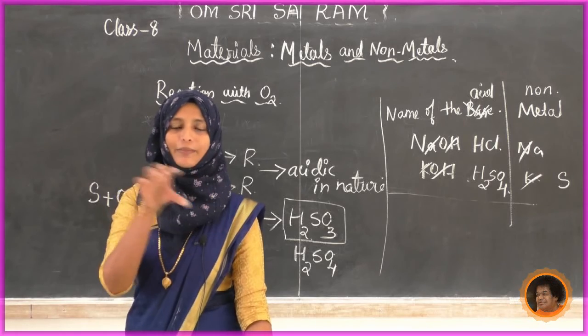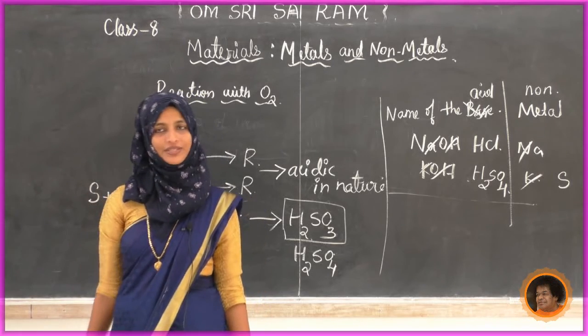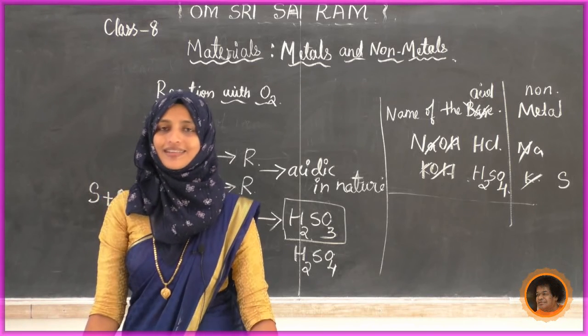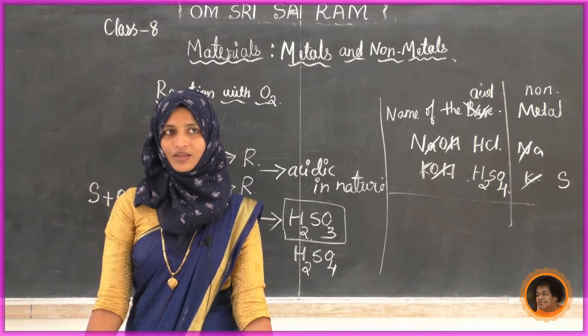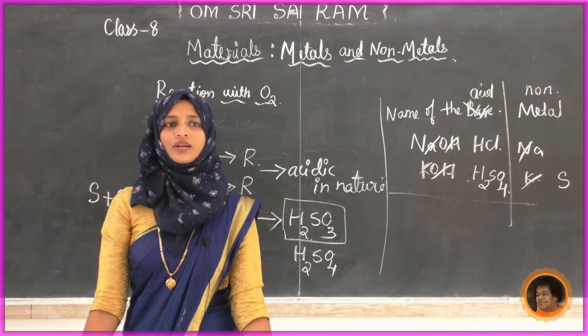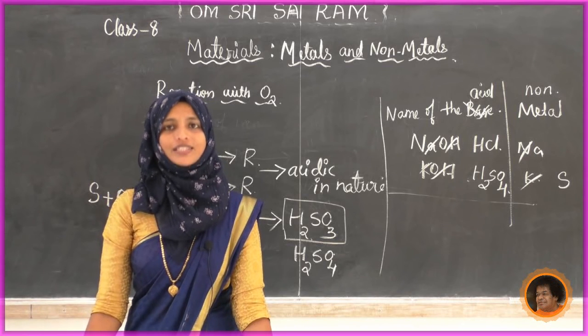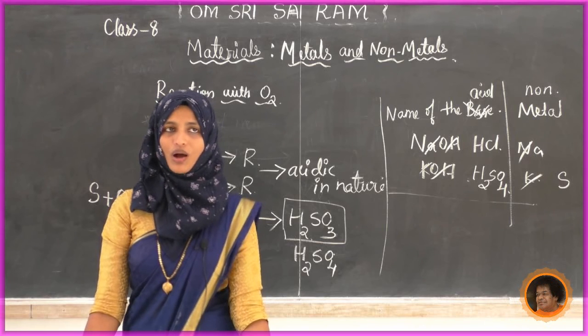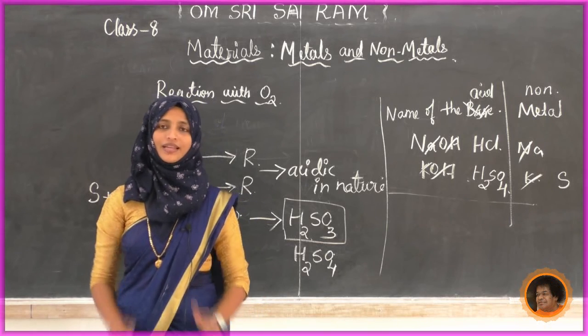When magnesium reacts with oxygen, what happens? Then iron reacting with oxygen, that is the rusting of iron. One more question: sulfur dioxide reacting with oxygen. So 3 chemical equations you have to write. Okay, thank you students.